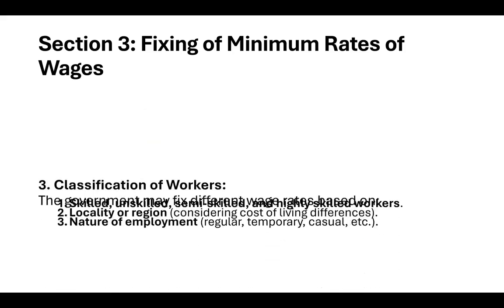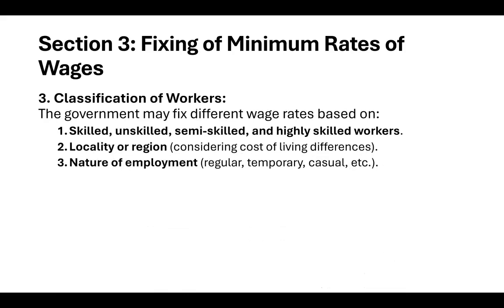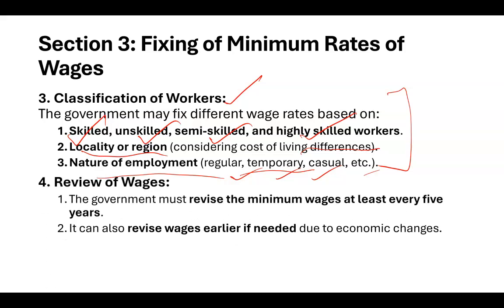Moving on, in section 3 there are certain more things, that is classification of workers. The worker can be classified as skilled, unskilled, semi-skilled, high skilled. Okay, it is based on locality and reasons also, and on the nature of employment: regular, temporary, casual. So all these things, the type of worker or the type of wages, are all mentioned in section 3. Then we have the review of wages.